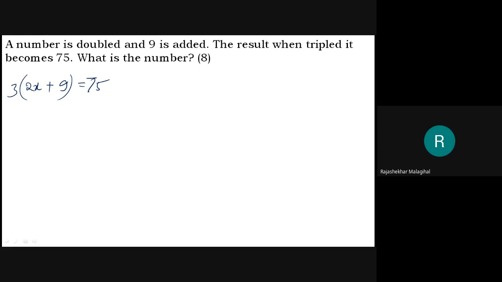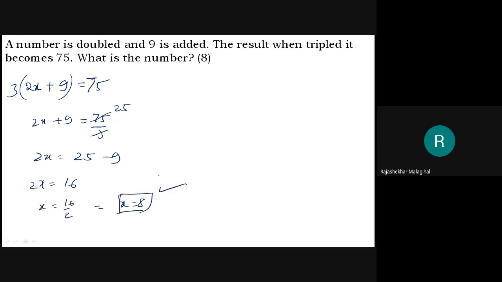The number is doubled and 9 is added. The result is tripled, then becomes 75. Now what? 2x plus 9 equal to 75 by 3. 3 into 25 is 75. Then 2x equal to 25 minus 9. This 9 comes this side. 25 minus 9 is 16. x equal to 16 by 2. That is x equal to 8. Okay, here is the answer.